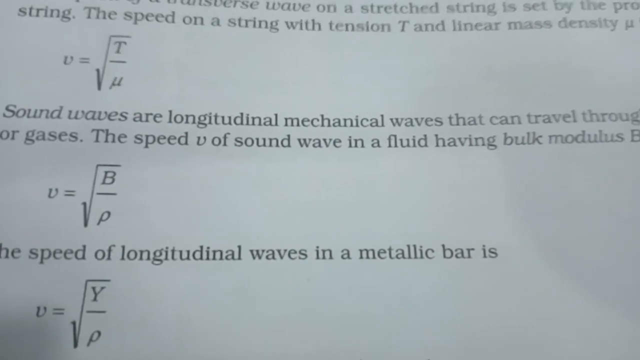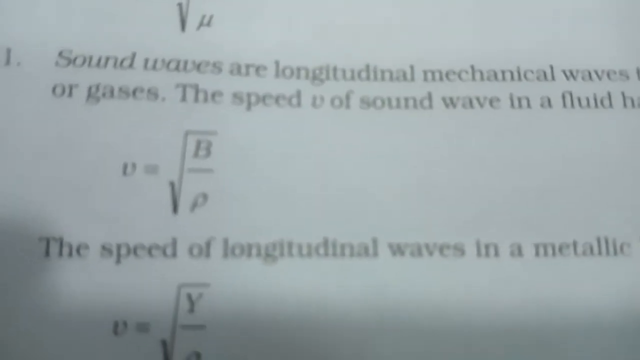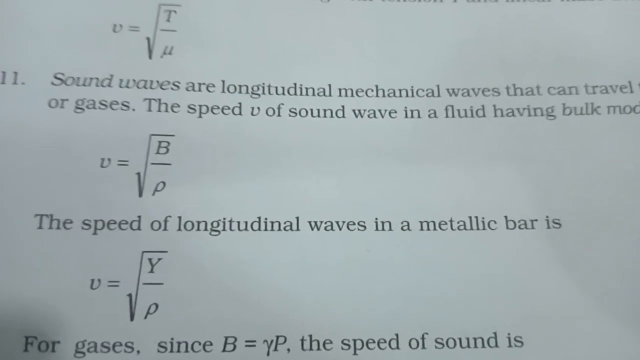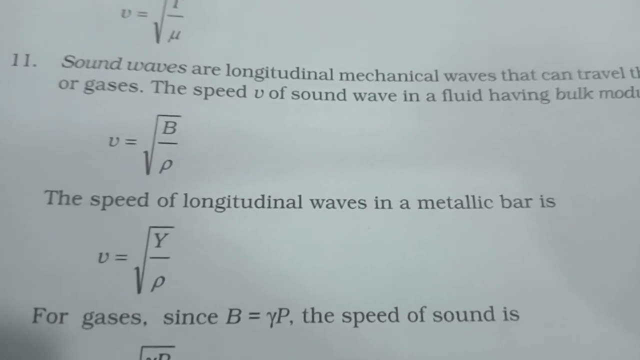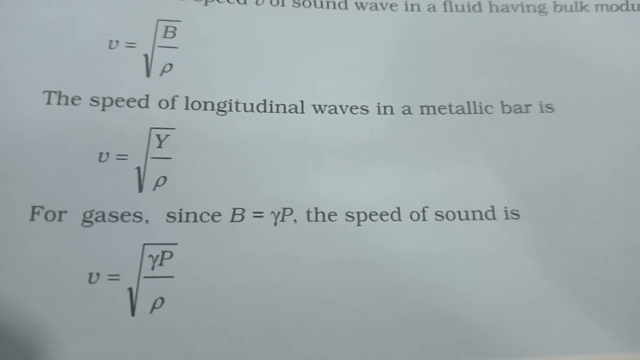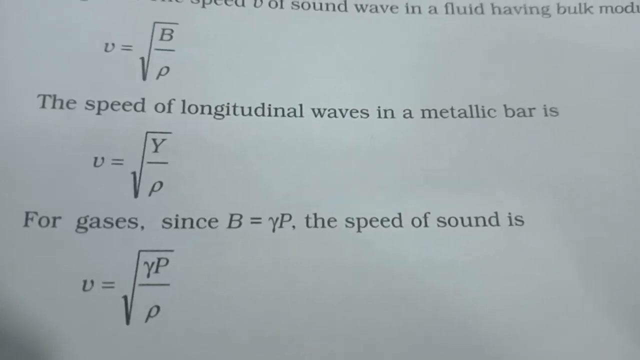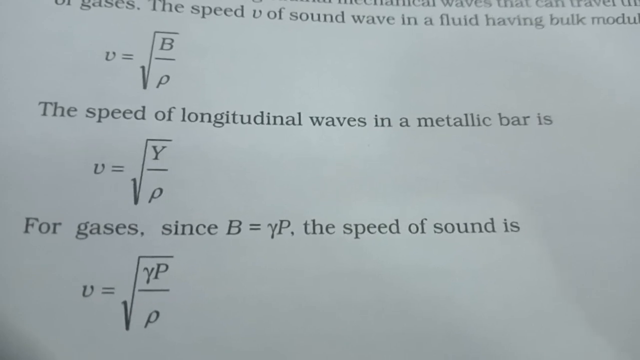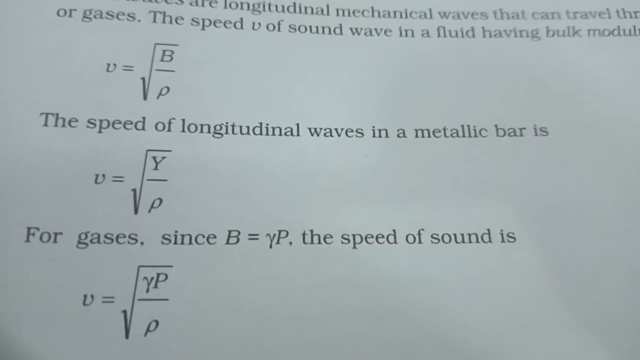The speed v of the sound wave in a fluid having bulk modulus B and density rho is given by v = root B upon rho. The speed of longitudinal wave in a metallic bar is v = root Y upon rho. For gases, since B = gamma P, the speed of sound is v = root of gamma P upon rho.